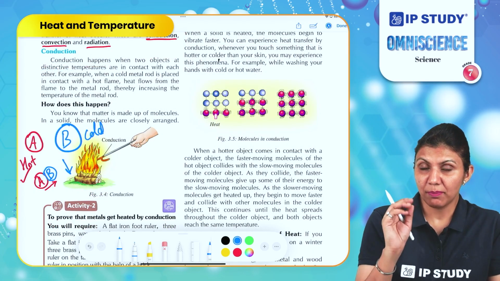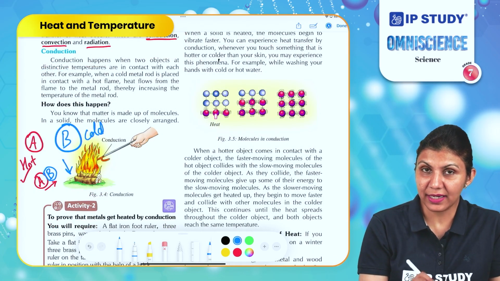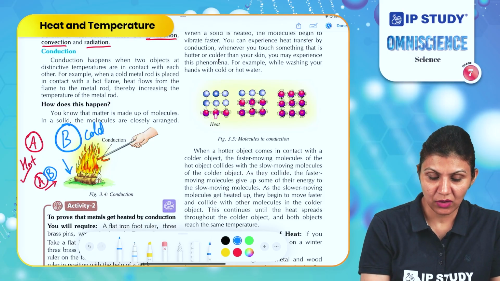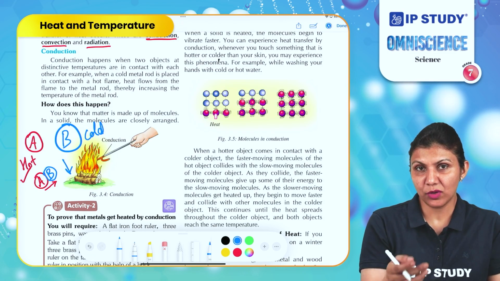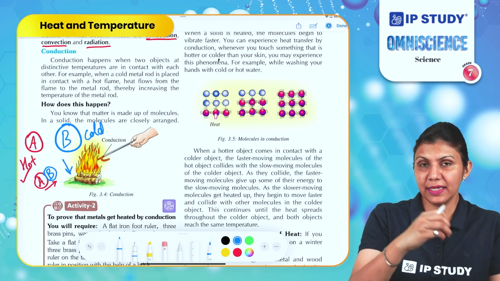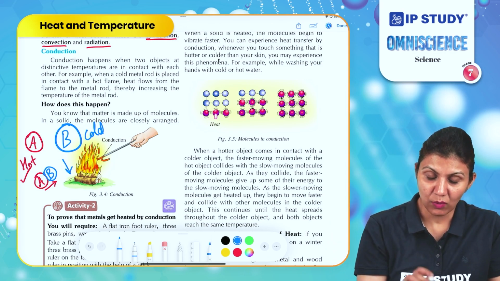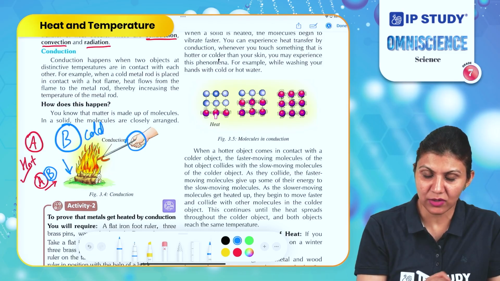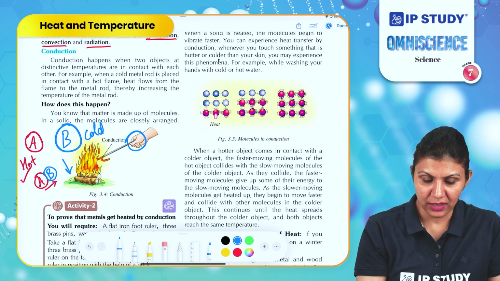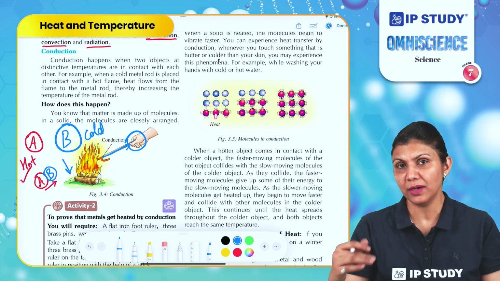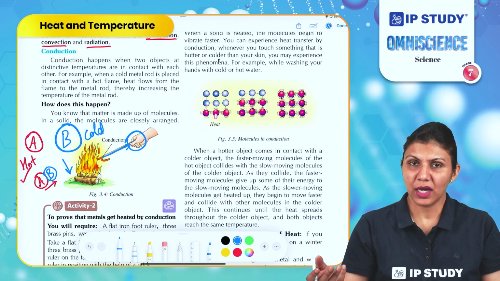If you place an iron rod in direct contact with a flame or burning wood, what happens? The heat is transferred to the solid material, and what will happen if you keep holding this iron rod for more time? The heat will be transferred to the other end and it will be difficult for you to hold the free end of the iron rod.